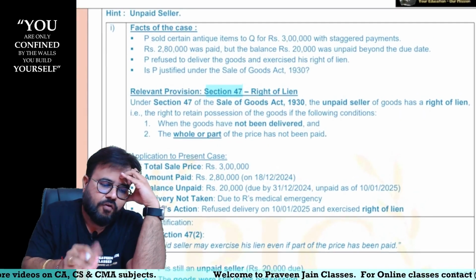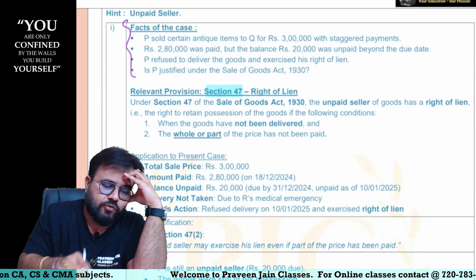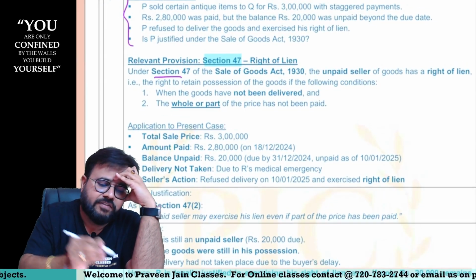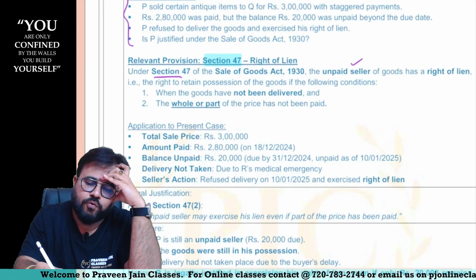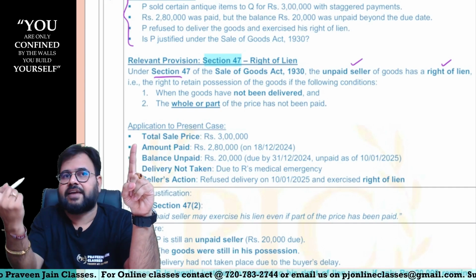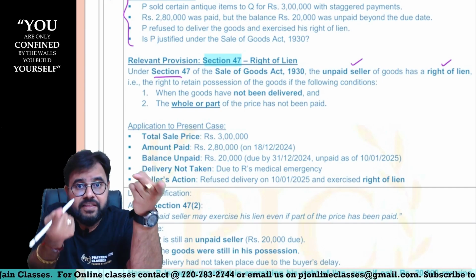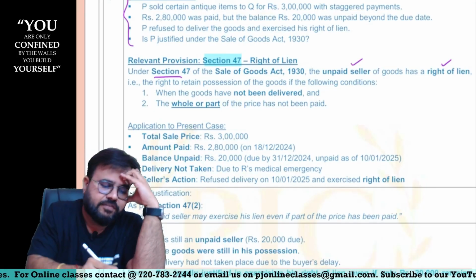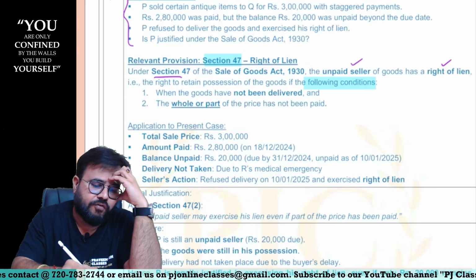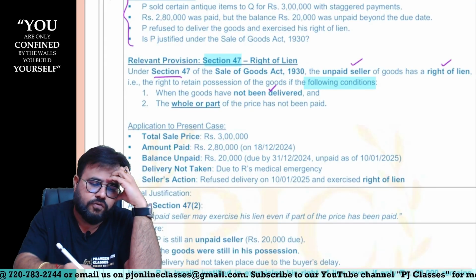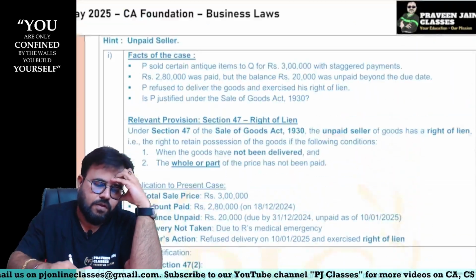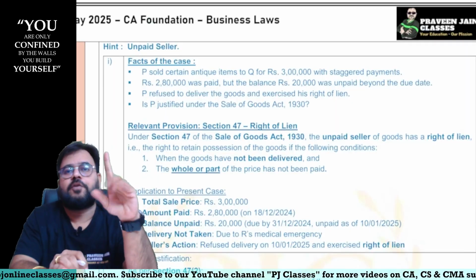Now, I am not reading the facts, because it is the same question, only in a more presented format. As per Section 47, an unpaid seller of the goods will have a right of lien. That means an unpaid seller can exercise the right of lien. But the question is when you will be called an unpaid seller.